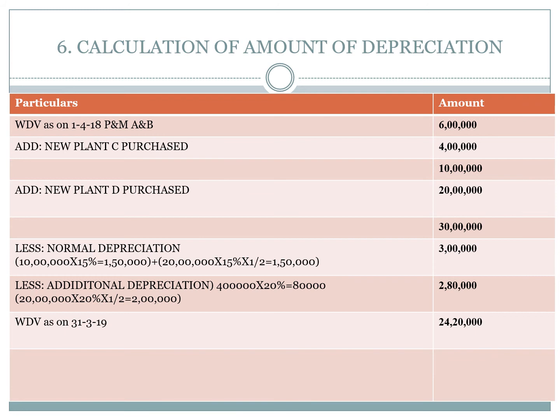Therefore the total amount of depreciation is 5,80,000. Then if you minus this from the total cost, 30 lakhs minus 5,80,000, written down value as on 31st March 2019, 24 lakhs 20,000. Okay, this is the solution to the problem.